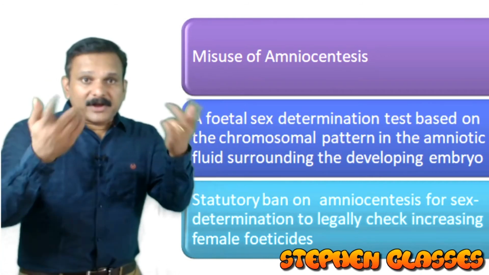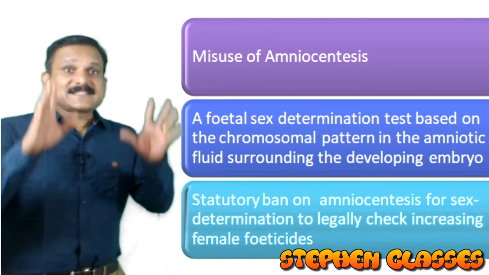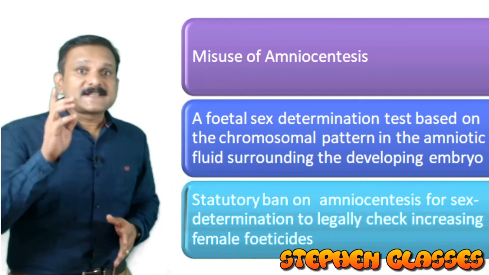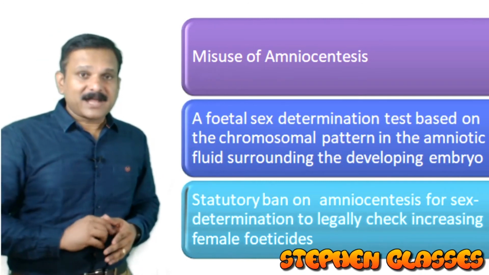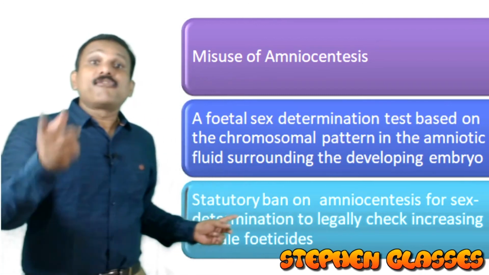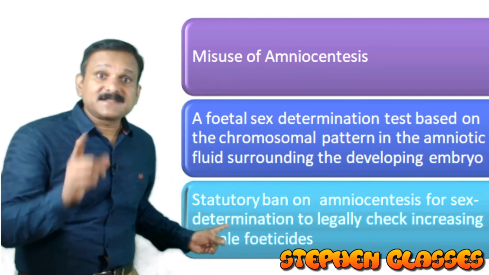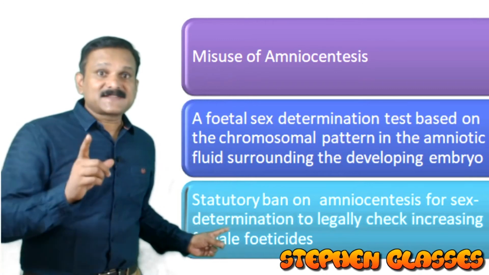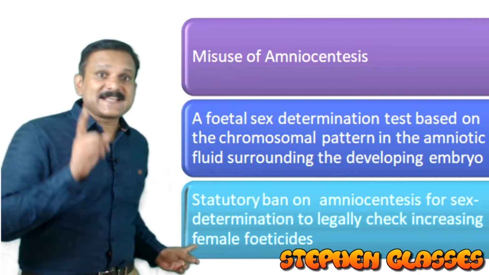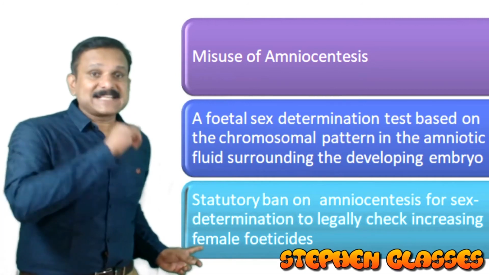In order to avoid this situation, there is a ban on amniocentesis for sex determination. I repeat, there is a statutory ban on amniocentesis for what? For sex determination.